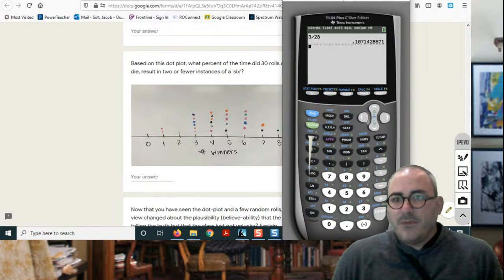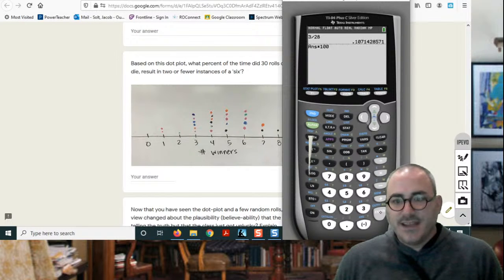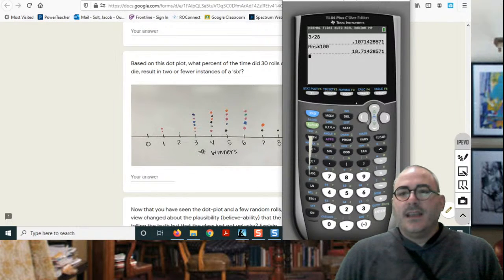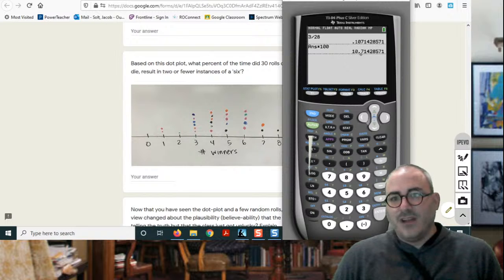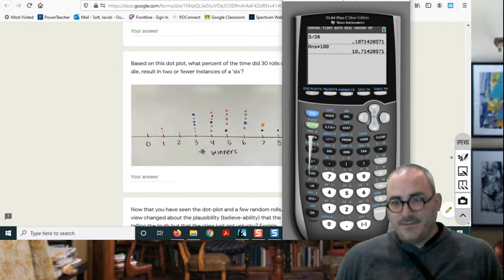Well, hopefully some of you remember that this is a ratio out of 1. To convert this to a percent, a percentage, how many pennies are there? How many cents are there in a dollar? Well, there's 100 pennies in a dollar. So percent out of $1 is going to be about 11% if I round up right here. So I'm going to round this up to the nearest percent and call this 11%. So back to my calculation.